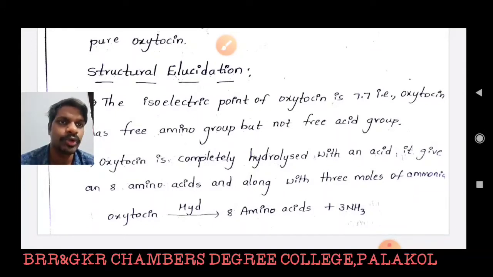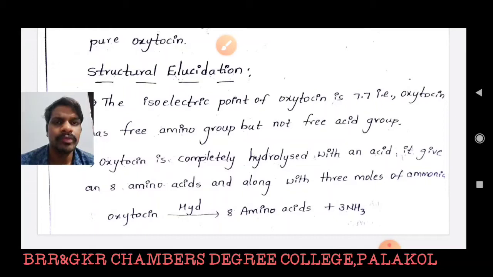This is the most important point, and the structural elucidation is started with the isoelectric point and finished with this isoelectric point. And the second point is oxytocin is completely hydrolyzed with an acid. It gives 8 amino acids.